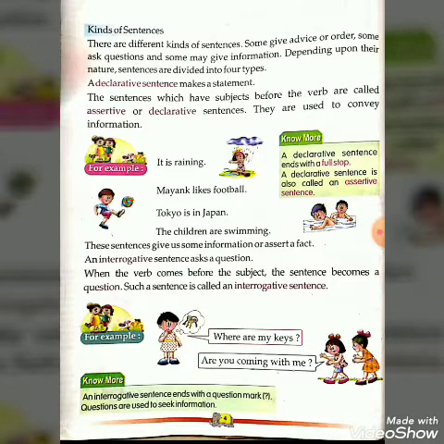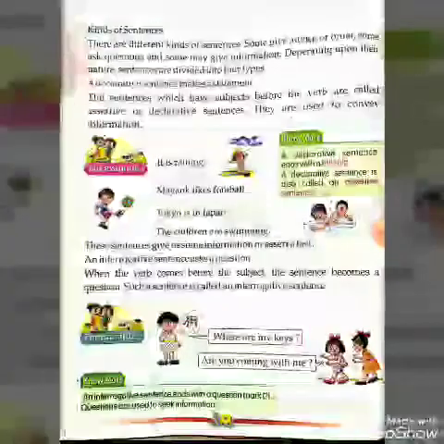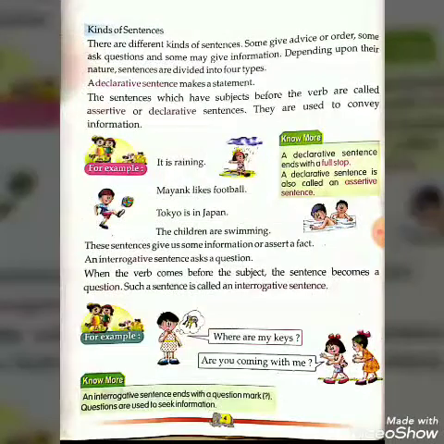For example, it is raining. They convey the message that it is raining. And second example, Mayank likes football. They convey the information about Mayank that he likes football. Next one, Tokyo is in Japan. It also conveys the information about where Tokyo is.